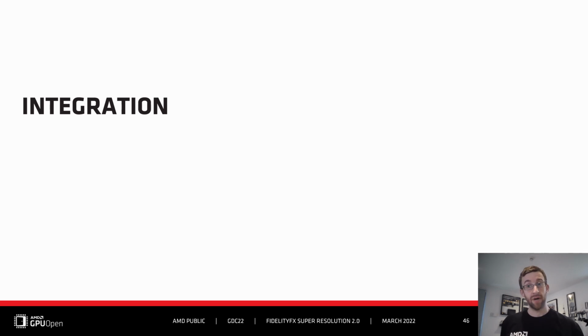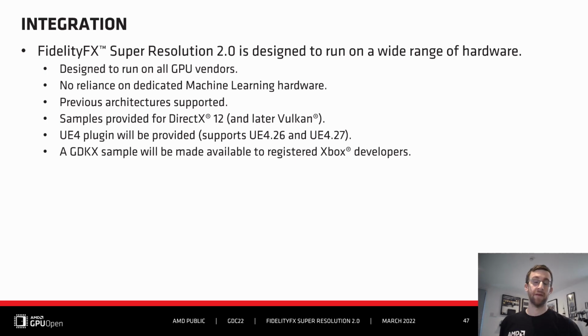I now want to talk about how FSR 2.0 can be integrated into games in the way we recommend for both the best quality output and fastest execution performance. FSR 2.0 will run in a wide range of hardware, including previous architectures using no dedicated machine learning hardware. Samples are provided for DirectX 12 and Vulkan, and a plugin for Unreal Engine will be provided. And for those interested in console development, a GDK-X sample will be made available to registered Xbox developers. We want you to be able to port without restriction to any platform of your choice.